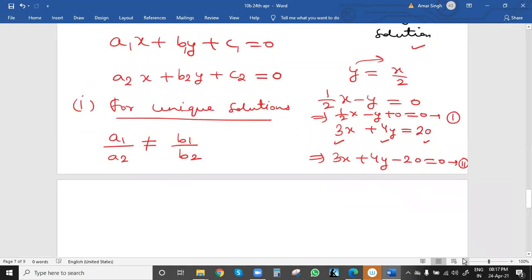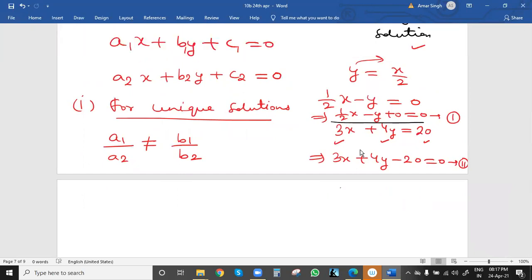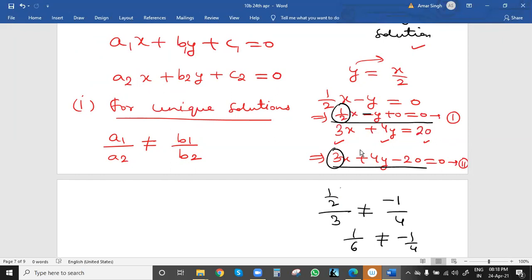Now coming to these equations, because we drew our previous graph based on them. This is the first equation and this is the second equation. a1 by a2: a1 is 1 by 2 and a2 is 3. b1 is minus 1 and b2 is 4. Are they equal? Not equal, because this will be 1 by 6, since 1 by 2 into 3 means 2 will come down, and 1 by 6 is not equal to minus 1 by 4. That means our condition is satisfied, that means a unique solution.